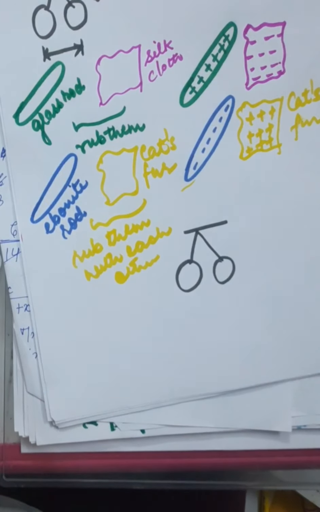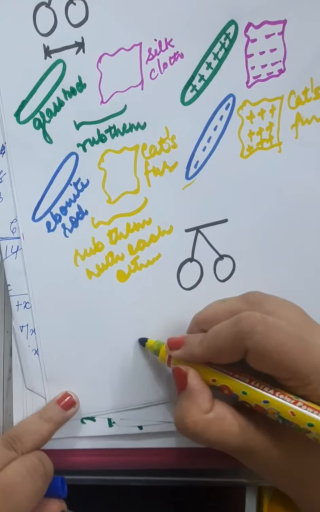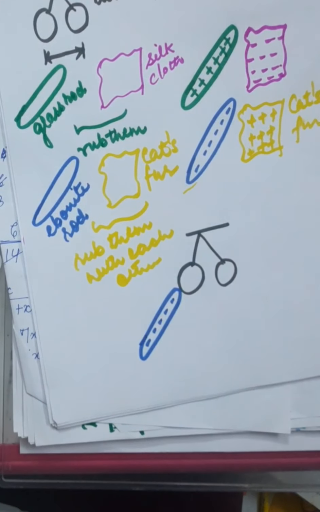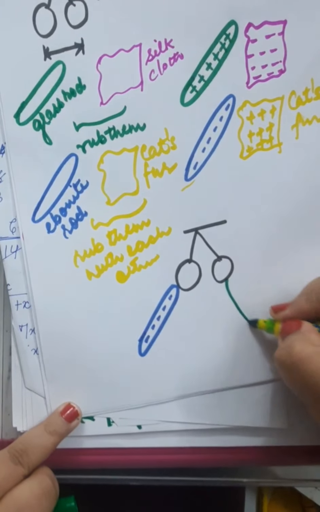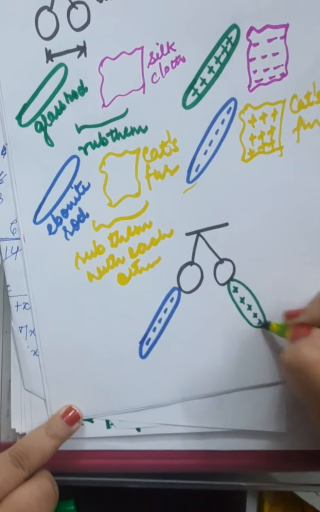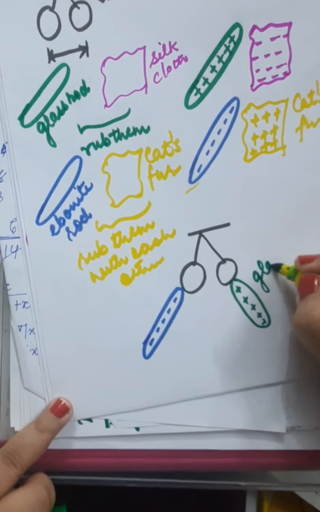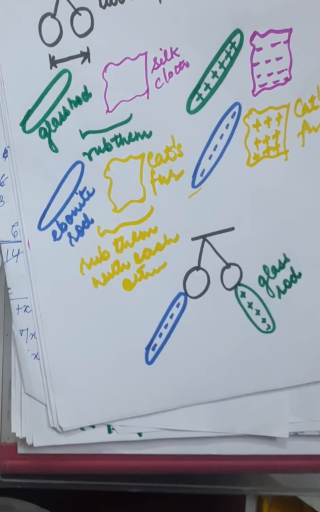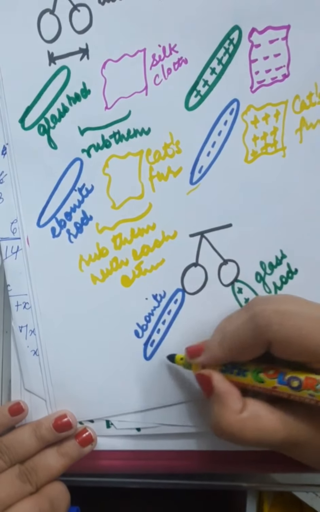Suppose I am touching the first pith ball with the ebonite rod, which is negatively charged, and I am touching the other pith ball with the positively charged glass rod. This is my positively charged glass rod and this is my negatively charged ebonite rod.